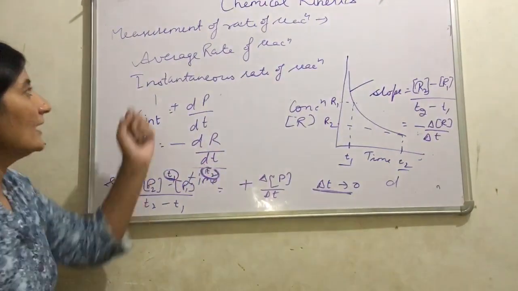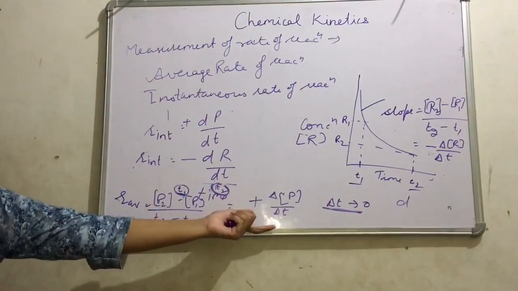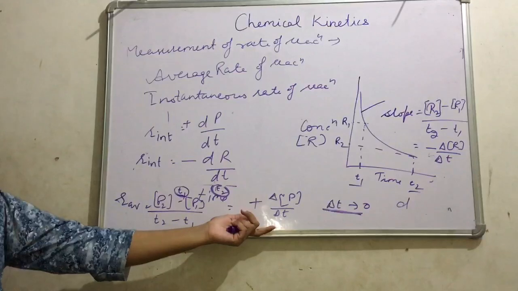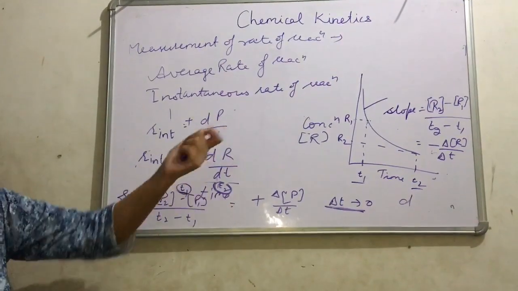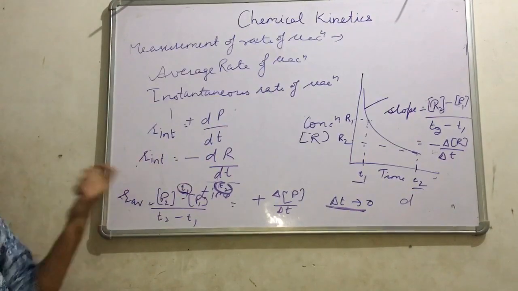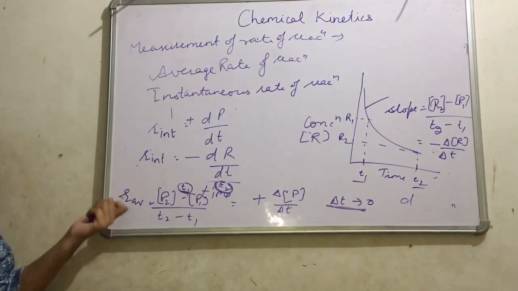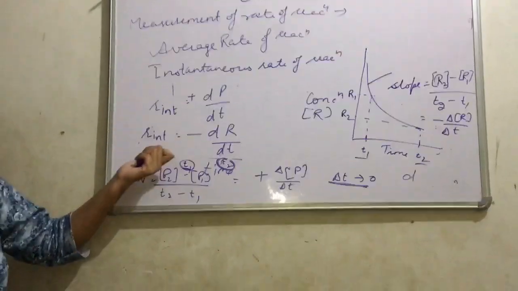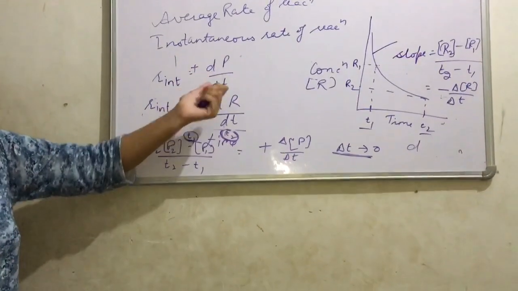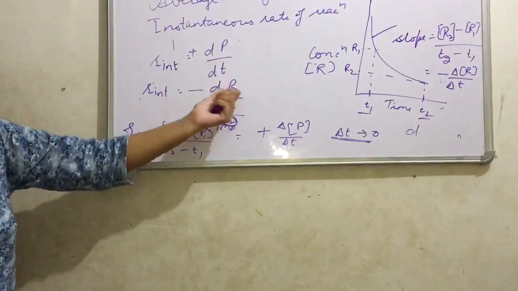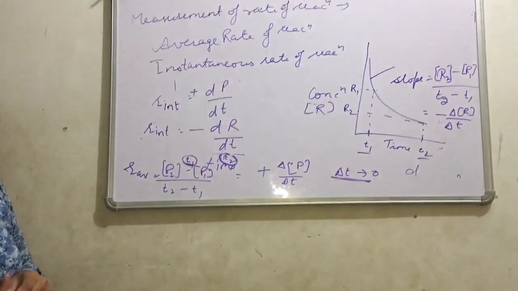The only difference is that in average rate of reaction, a time interval is given, that is delta T. So the expression becomes delta P by delta T or minus delta R by delta T. If delta T tends to 0, then the average rate of reaction gets converted into the instantaneous rate of reaction and delta gets converted into differential d. So we have to write dP by dt or minus dR by dt. That's it.